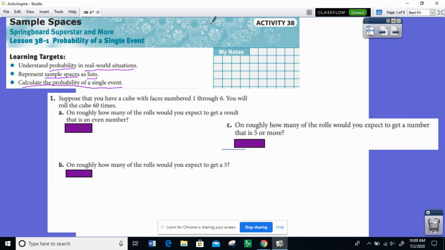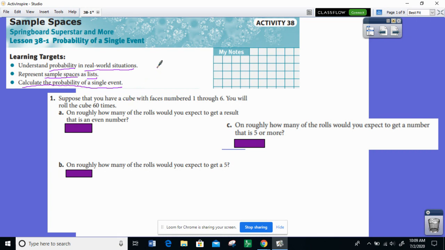So number 1 says, suppose that you have a cube with faces numbered 1 through 6. A lot of the time, math teachers call this a number cube instead of a die, or instead of saying rolling dice, we'll say rolling number cubes. That's because we don't want you to think that gambling is okay. Okay, please don't gamble. Thank you.